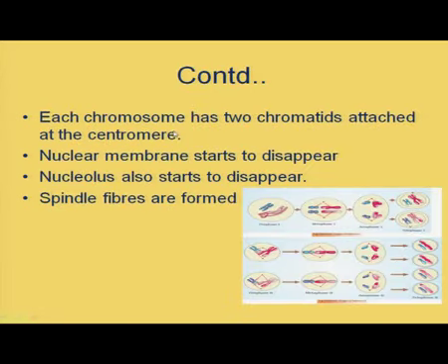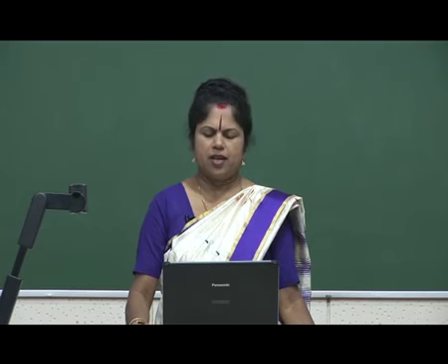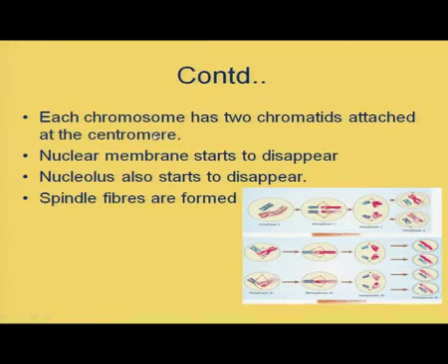Each chromosome, when we are observing, has 2 chromatids because they are univalents. So, they have 2 sister chromatids attached at the centromere portion.